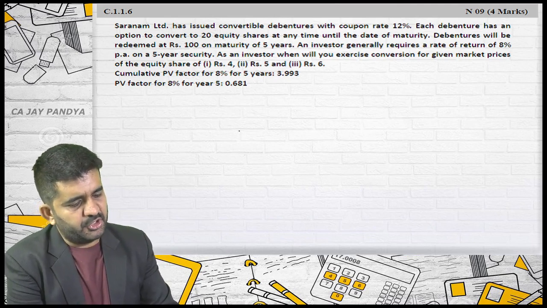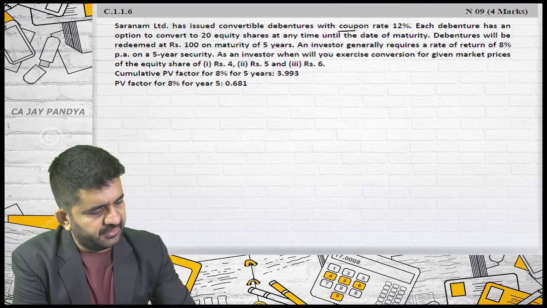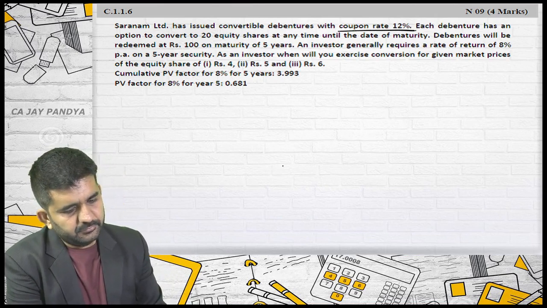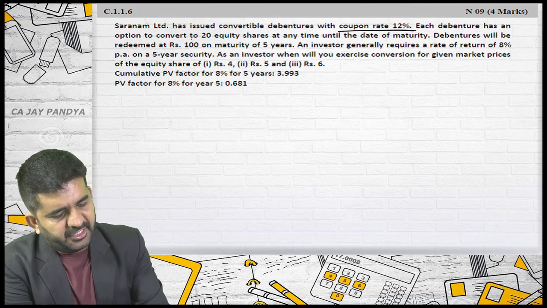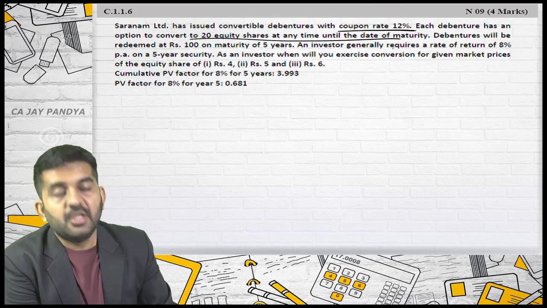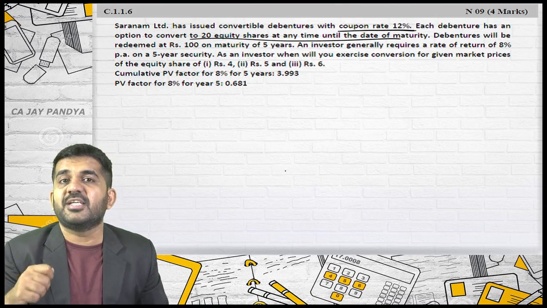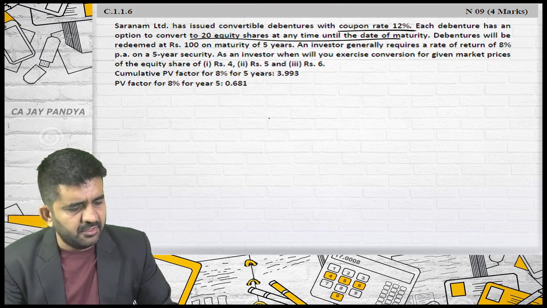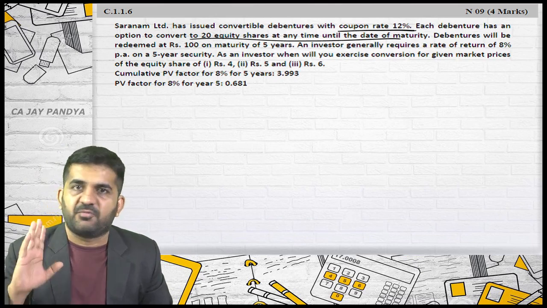Sarnam Limited has issued convertible debentures with a coupon rate of 12%. Coupon rate is nothing but interest rate. Each debenture has an option to convert to 20 equity shares at any time until the date of maturity. They are convertible debentures. Your one debenture can be converted into 20 shares at any point of time. Debentures will be redeemed at rupees 100 on maturity after 5 years. If you are not converted into shares, it will be redeemed after 5 years.